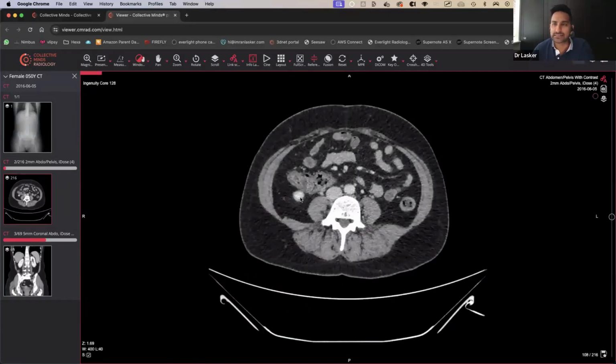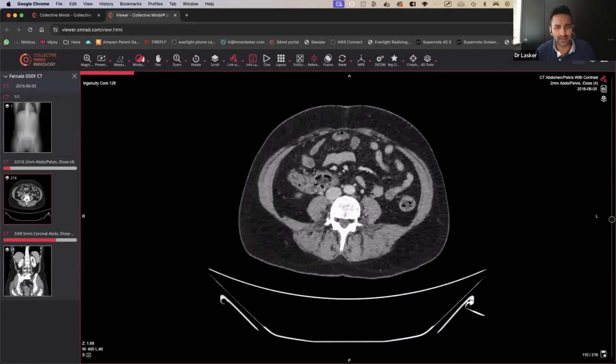Okay, so we've got an abdo-pelvis. I'm going to have to go with abdo pain because I suspect it to be abdo pain, as it usually is. We're going to wait for this to download. And we are going to see, okay, let's have a look at this first.